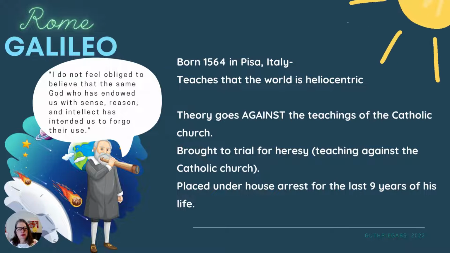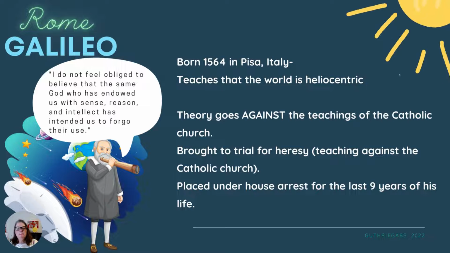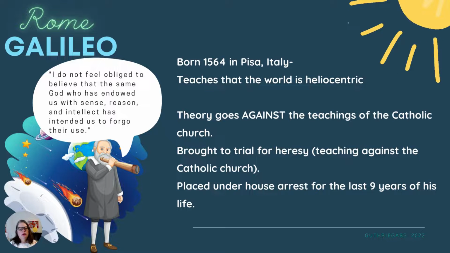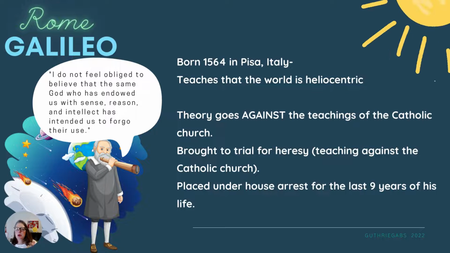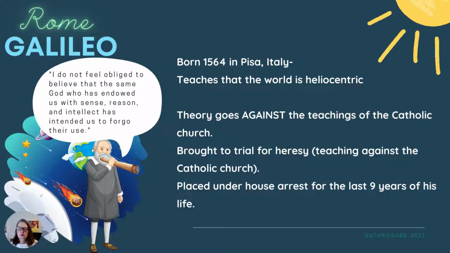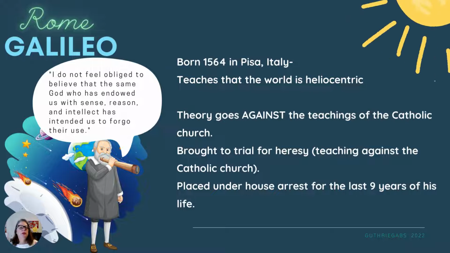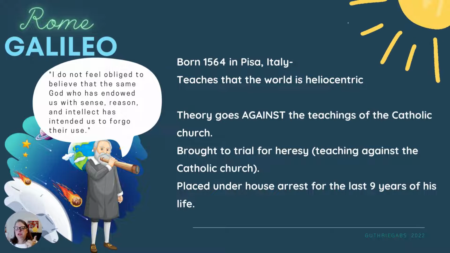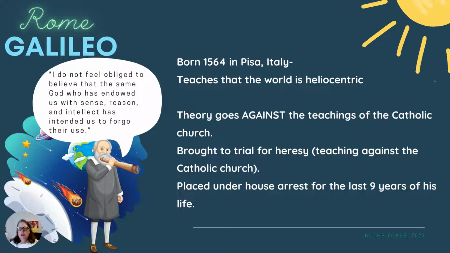And so that's Galileo. So Galileo, we would say, sort of really starts the science revolution because he's the one who teaches it. But the knowledge that we have on the science revolution really starts with Copernicus. And that's why some people will say it's a Copernican revolution. But Copernicus died long before this happened. Kepler is still around, but Kepler is, remember, in Germany. Galileo's misfortune is that he's publicly teaching this, and he's teaching it in Pisa, Italy, which is very close to Rome. And so it's very easy for the church to arrest him and put him on trial.